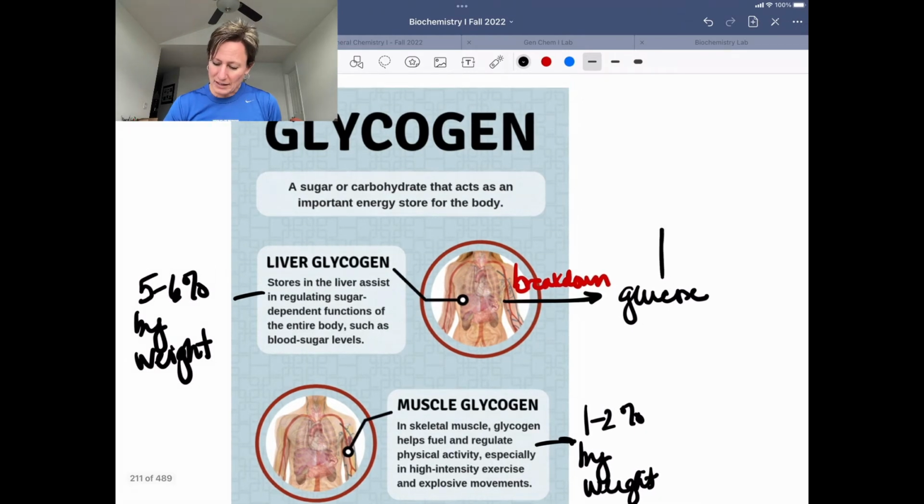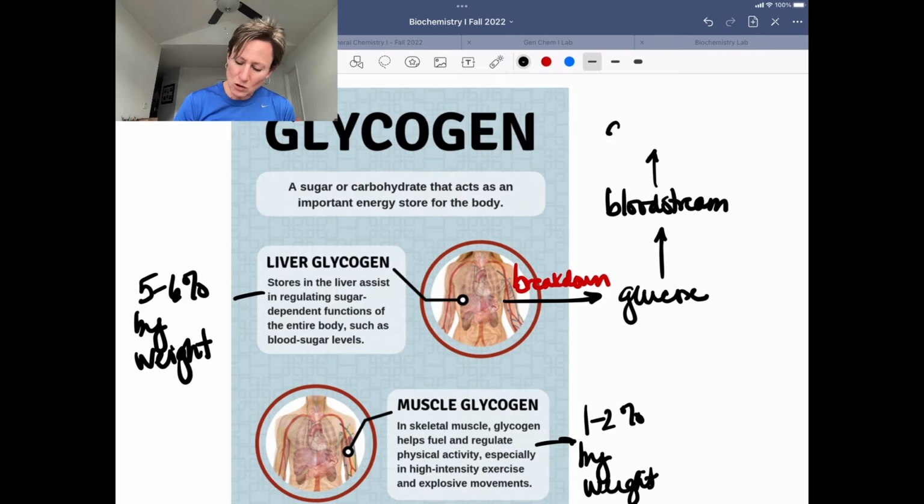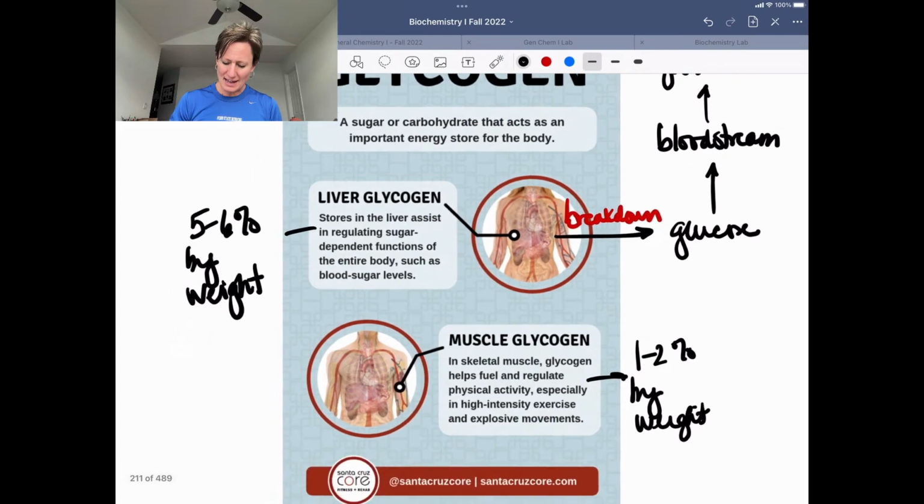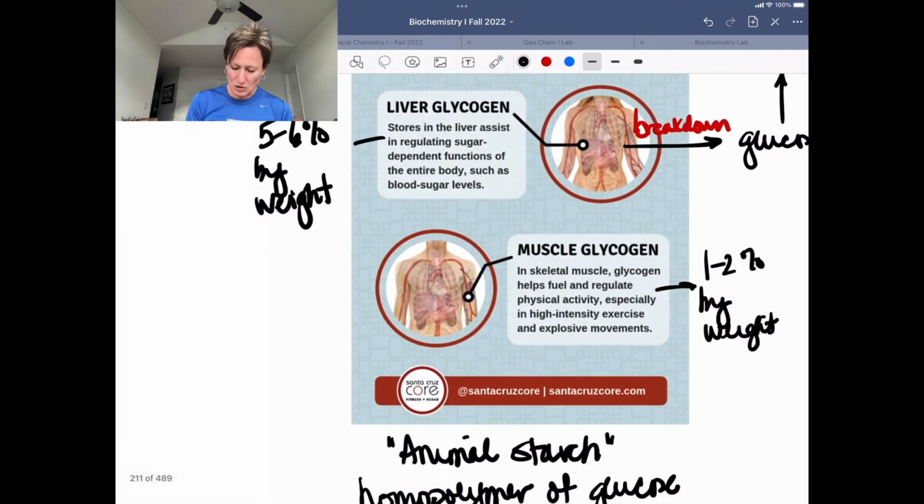Now, importantly, this glucose is released to the bloodstream by your liver, and thus it can serve a global use. So it can help with a global sort of shortage of blood sugar. And let's contrast that to what we see with muscle glycogen.